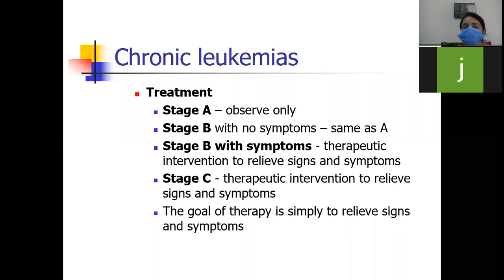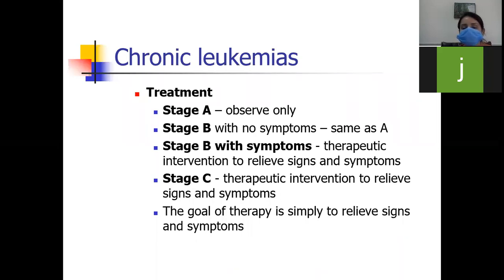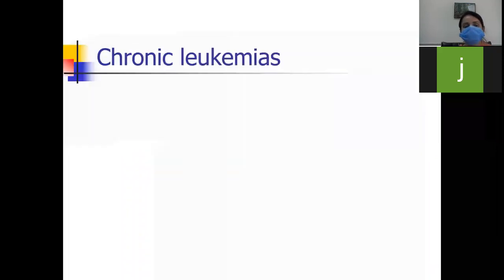In stage B, if the patient comes with symptoms, then therapeutic intervention can be done to relieve the signs and symptoms. And in stage C, we can do the therapeutic intervention to relieve signs and symptoms. So the goal of the therapy is simply to relieve signs and symptoms in these patients.